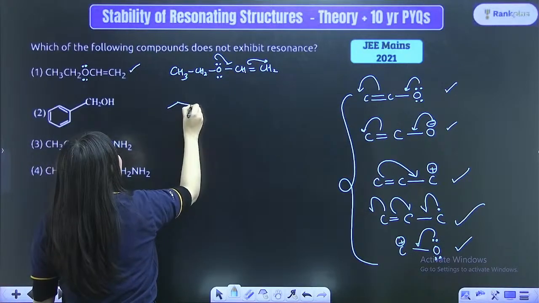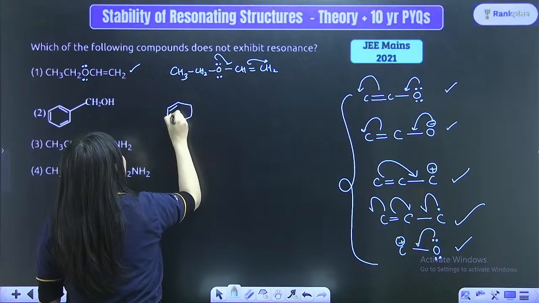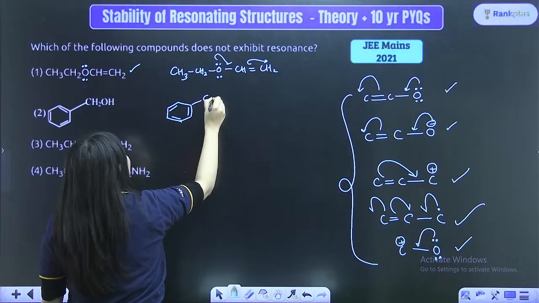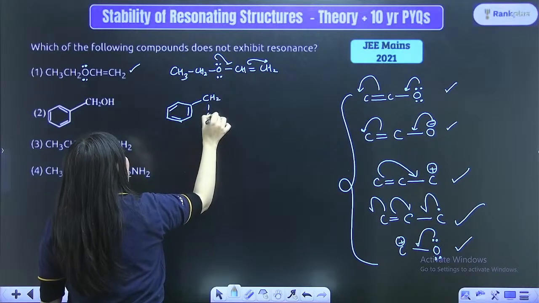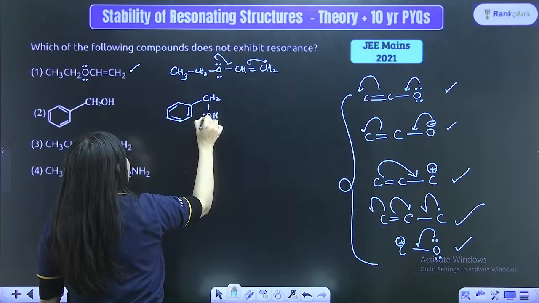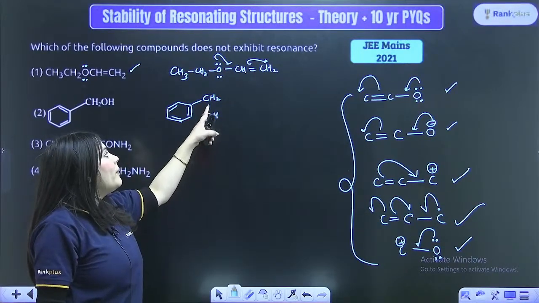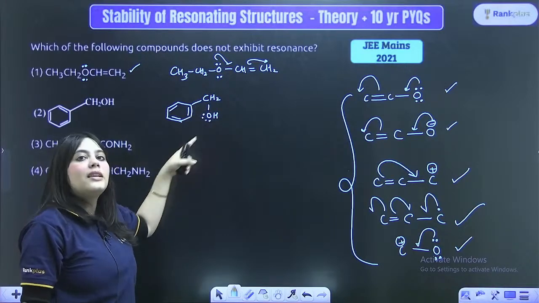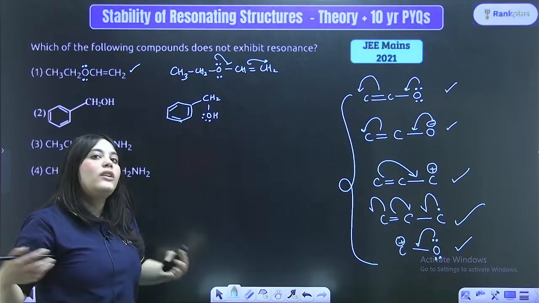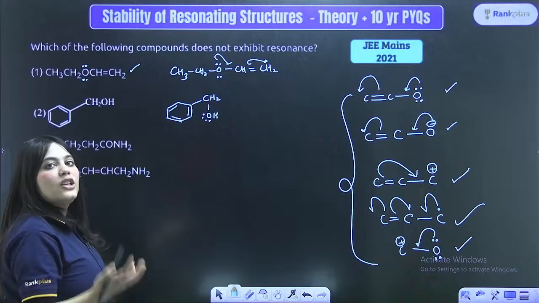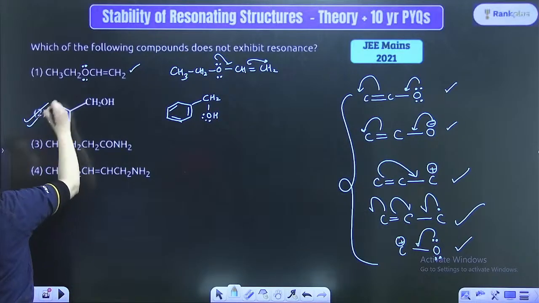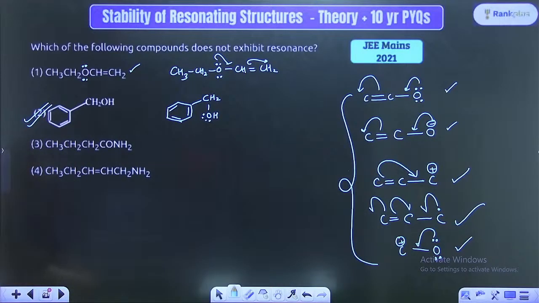Here once again, can you see there is a benzene ring. Benzene ring has pi electrons in it, and a CH2 and an OH. Oxygen has lone pair of electrons. Now, can you see that the lone pair followed by a single bond again has a single bond over here? So there is no double bond. So this cannot show a resonating structure. What is this? This is benzyl alcohol. It cannot show resonating structure or resonance.